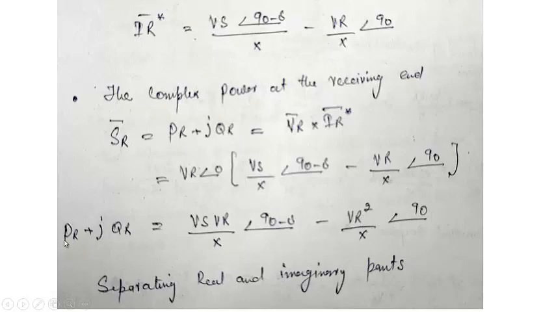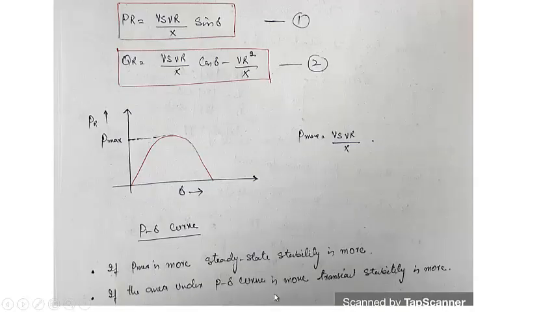Now you can see that this has both a real part and an imaginary part. The real part of this will be equal to PR, and the imaginary part of this will be equal to QR. So separating the real and imaginary parts, you will see that PR is equal to VR Vs divided by x sine of delta.